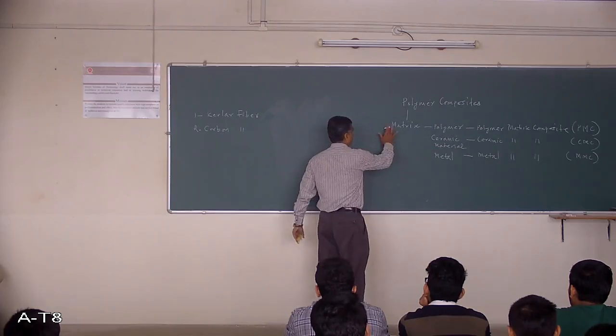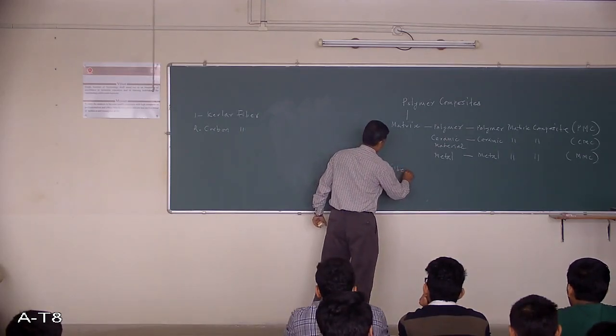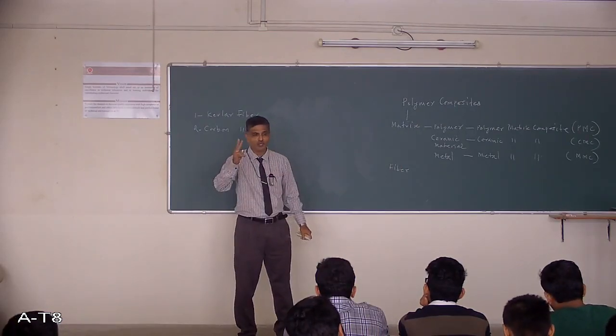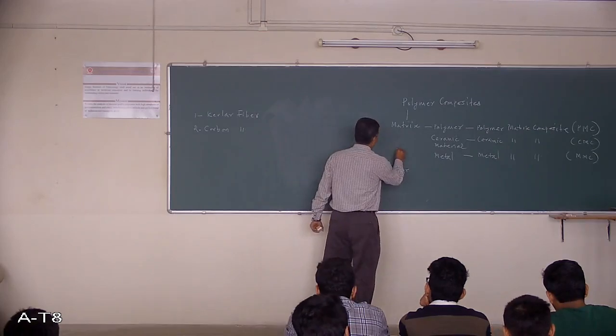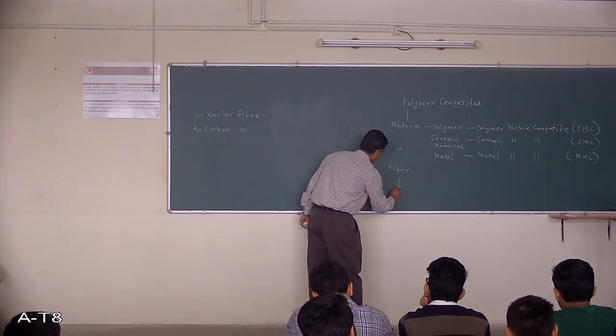Now you have a matrix, you require a fiber. I told you a composite is a combination of two materials. Matrix plus fiber, it gives what? Composite.